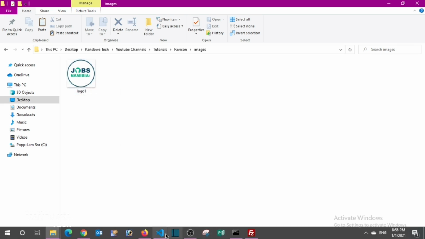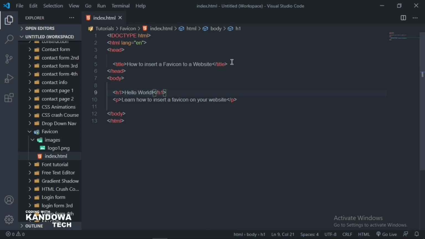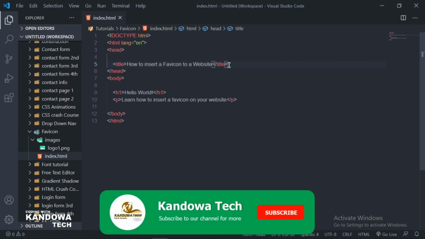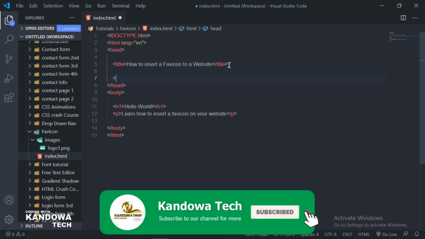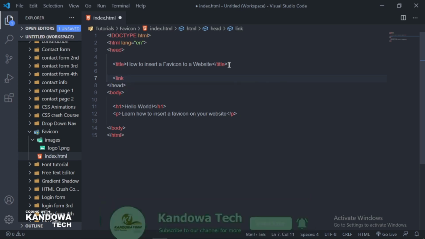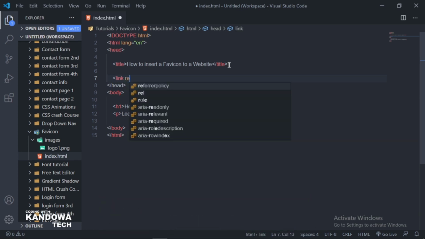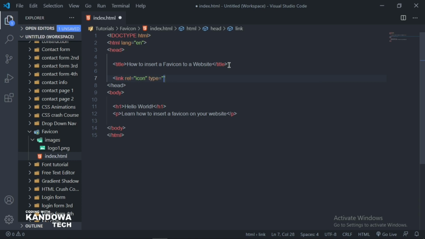Now I want to come into my text editor, and in between your opening header tag and your closing header tag, that's where you go. The first thing I want to do is create a link, and then add a rel attribute. With this rel attribute, I want to call it an icon. The next thing I want to add is the type. This type I want to make an image, so make sure you type image there, slash, and then PNG.